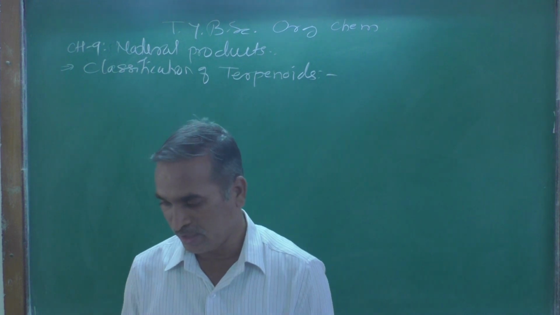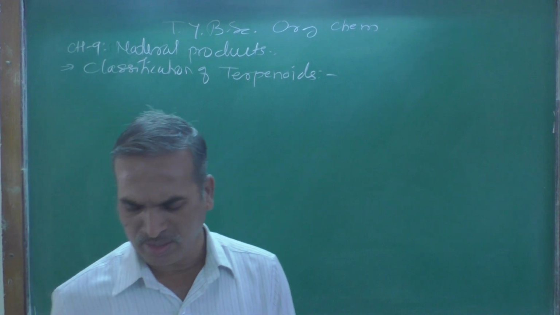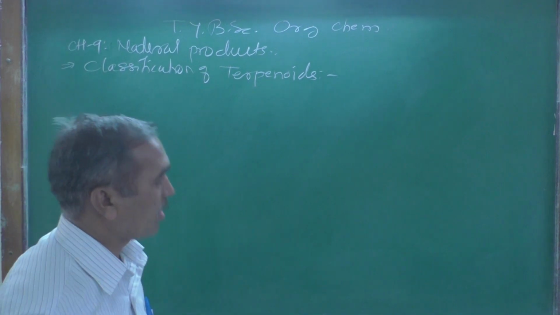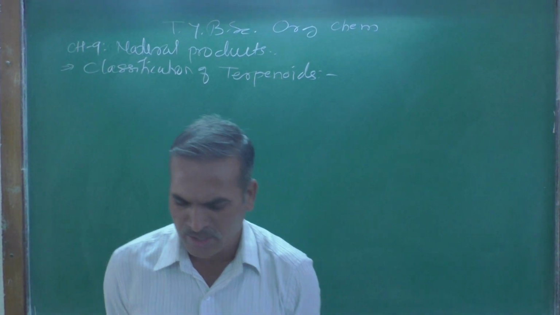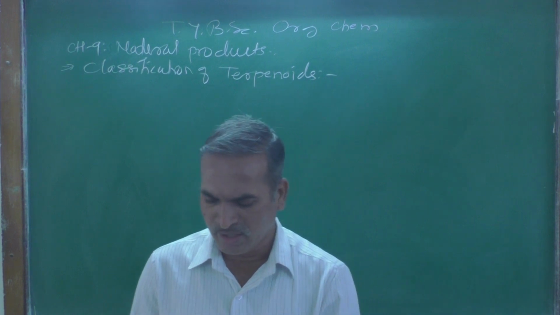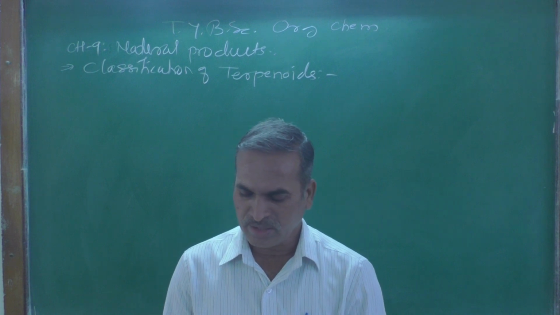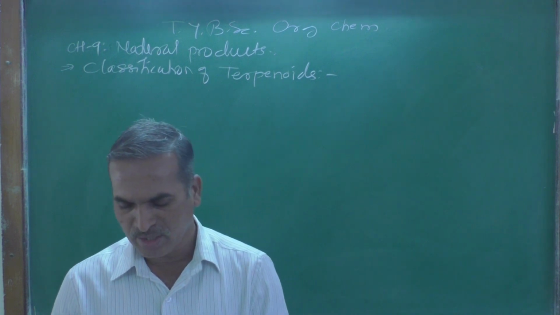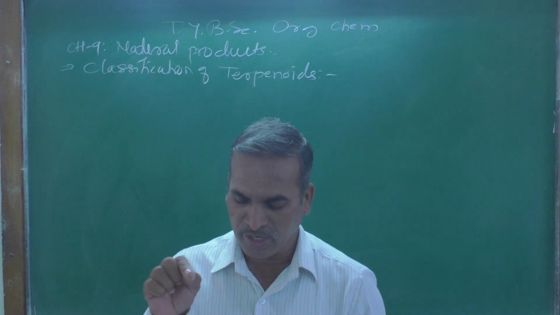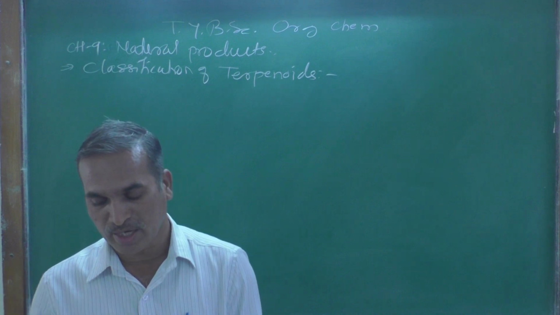Today we are going to learn about the classification of terpenoids. Let us look at the classification of terpenoids. Terpenoids are classified at 3 levels. At the first level, the terpenoids are classified on the basis of the number of isoprene units present in the molecule.